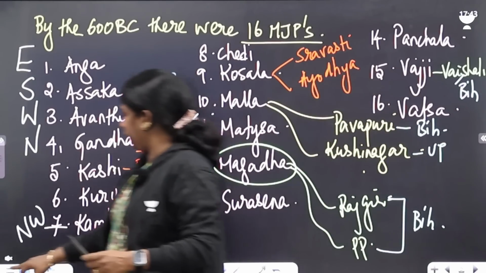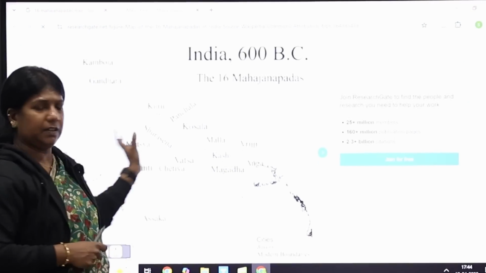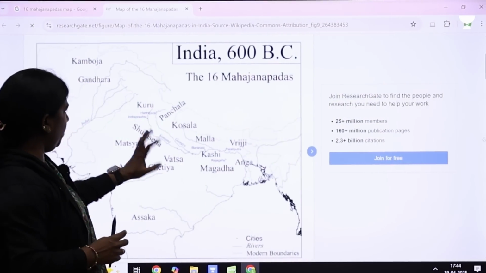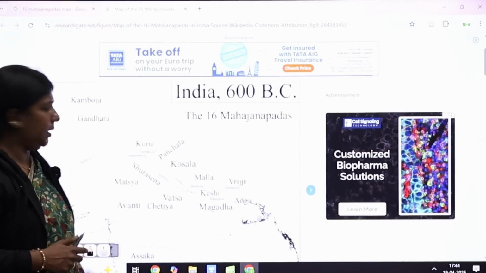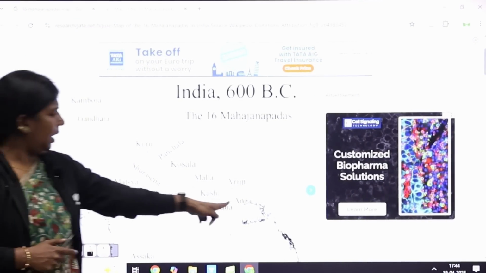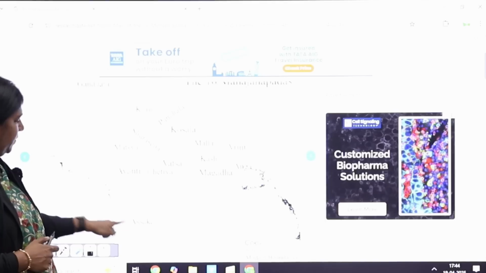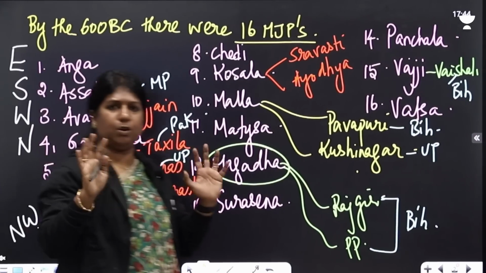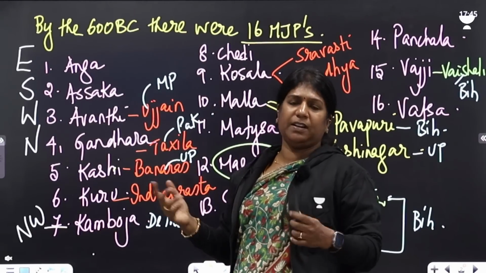In short, I can just give you a glimpse also. This is how the Mahajanapadas are scattered. You can even use your internet to have a look, but I'm just giving you an idea how the 16 Mahajanapadas were there. Could you see Cambodia is in the northwest, Gandhara northern, Anga the eastern, Avanti the western, and then the southern one, Assaka. So this is how the map runs. So for prelims, you need to understand this.